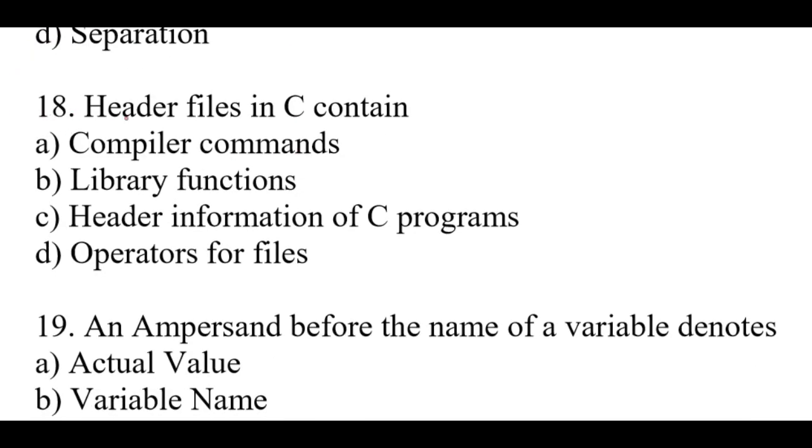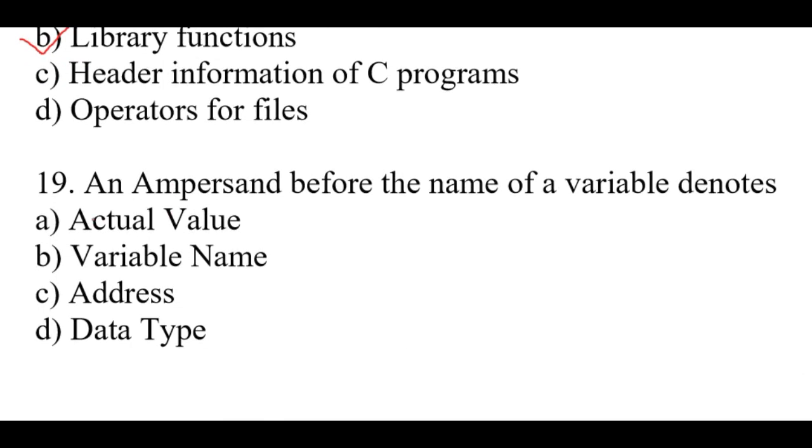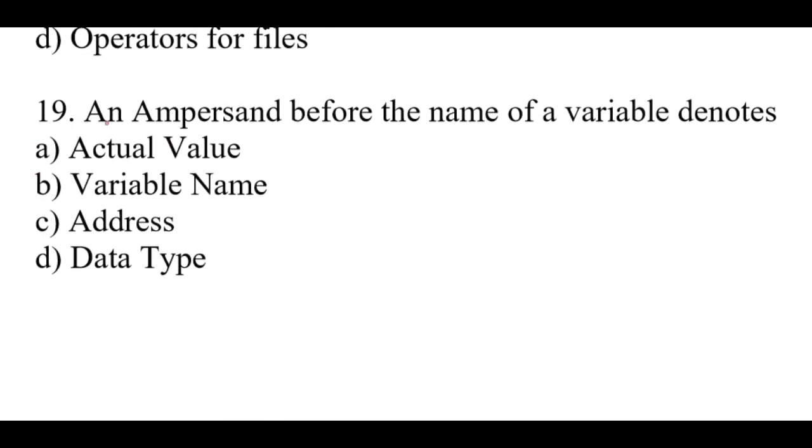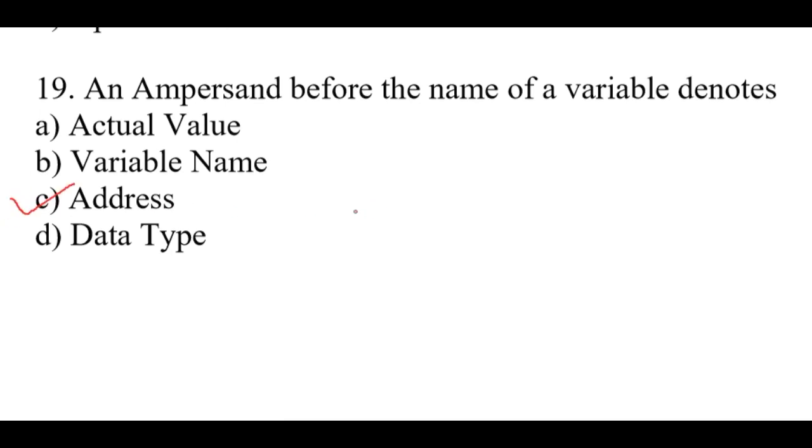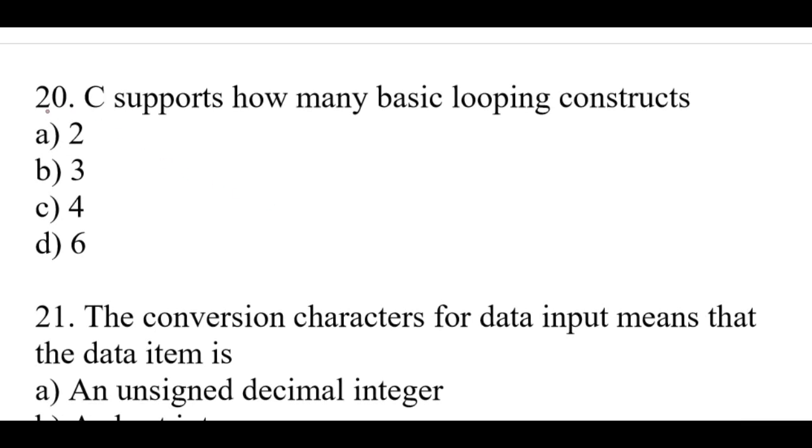Question number 18. Header files in C contain. Right option is B. Library functions. Question number 19. An ampersand before the name of a variable denotes. Right option is C. Address. Question number 20. C supports how many basic looping constructs? The right option is B. 3.